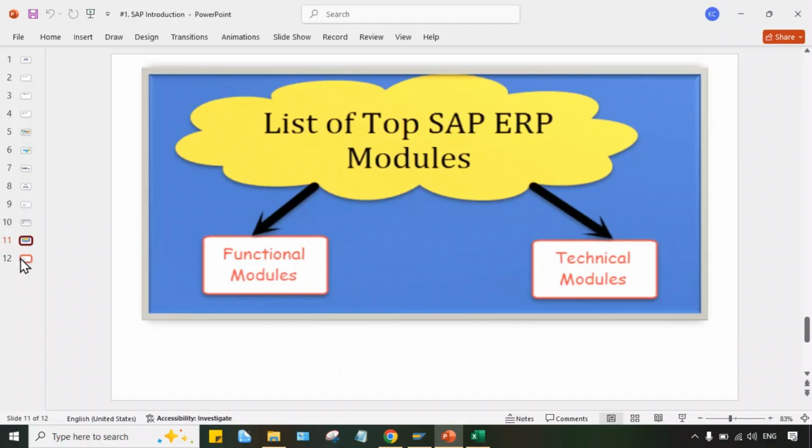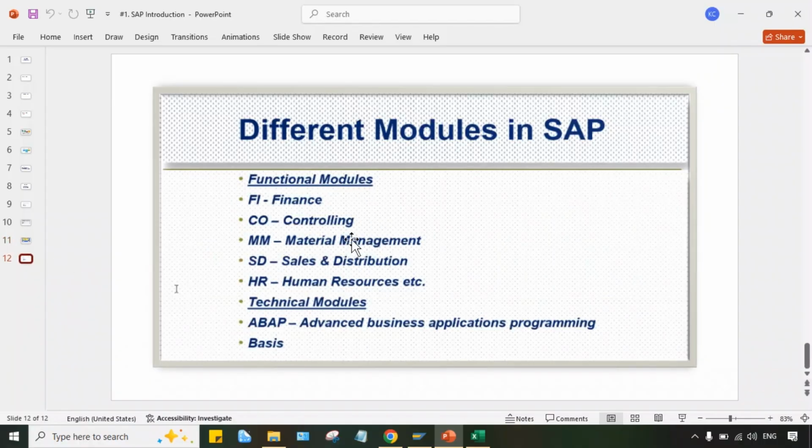Now again, look here. In the functional module, we have several modules like FI stands for finance, CO stands for controlling, MM stands for material management, right? SD, HR. We have other modules also like PP, PM, QM, PS, right? PP stands for production planning, PM stands for plant maintenance, PS stands for project system, right? So these are all functional modules.